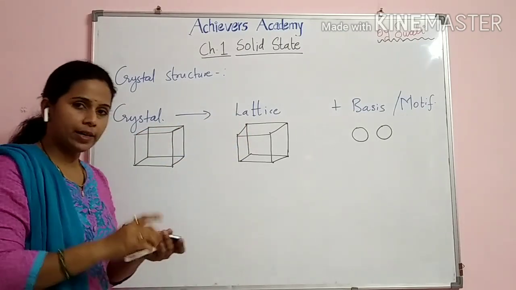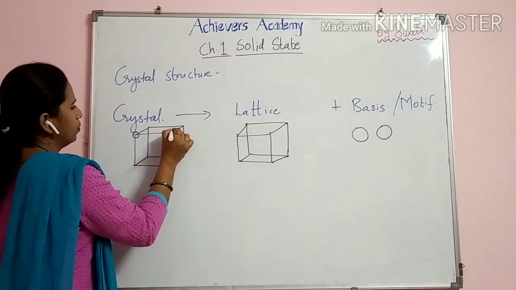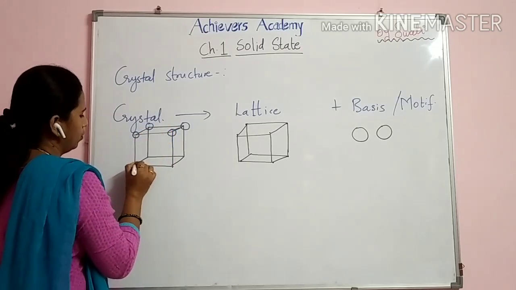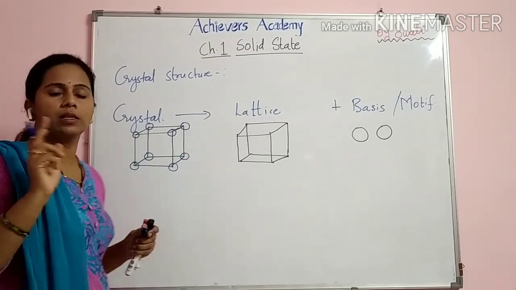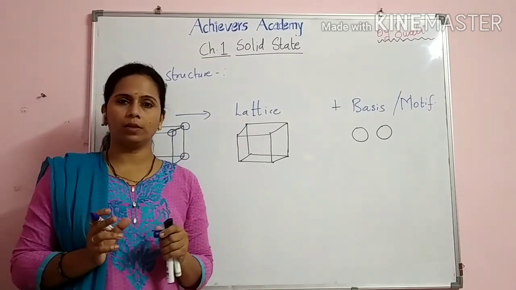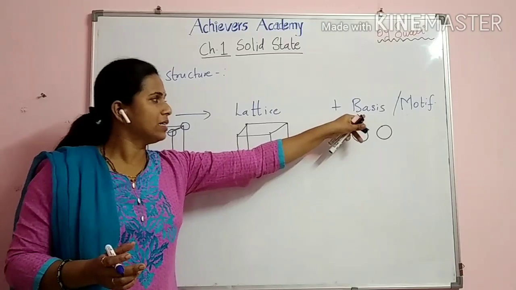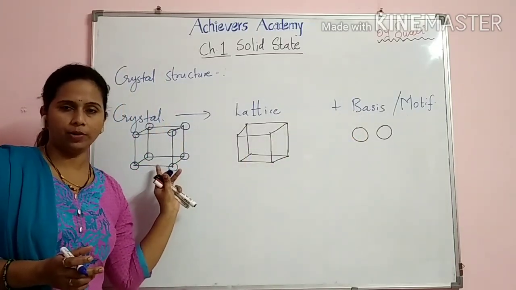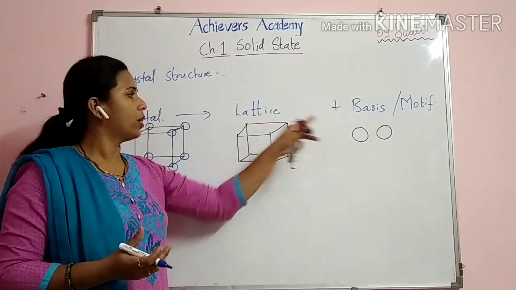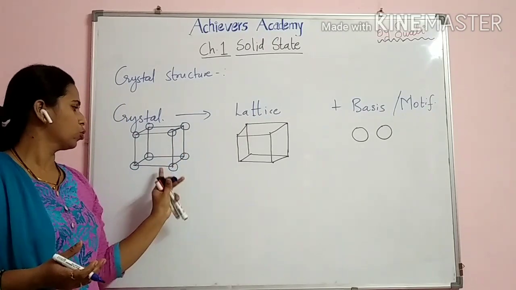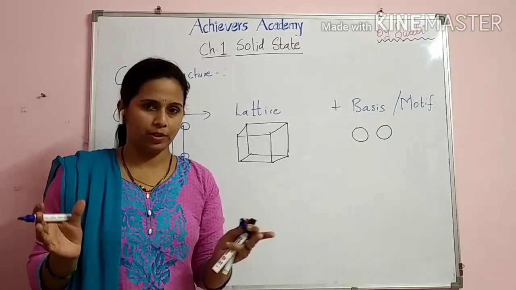And when we attach this basis, that is the particles, so I'll show you here. The whole of this will give us the crystal. So how will we define the crystal? A crystal is a structure which results on attaching the basis to the lattice points. I repeat, a crystal is a structure which results on attaching this basis to the lattice points. That is a crystal. So our crystalline solid is made up of a crystal lattice.